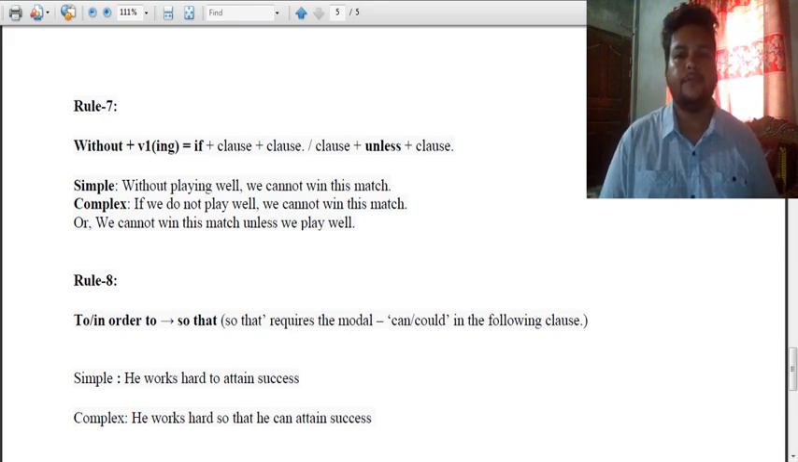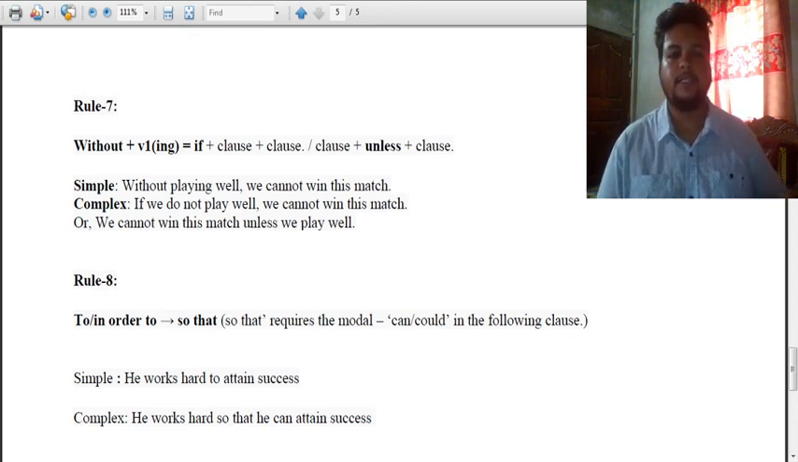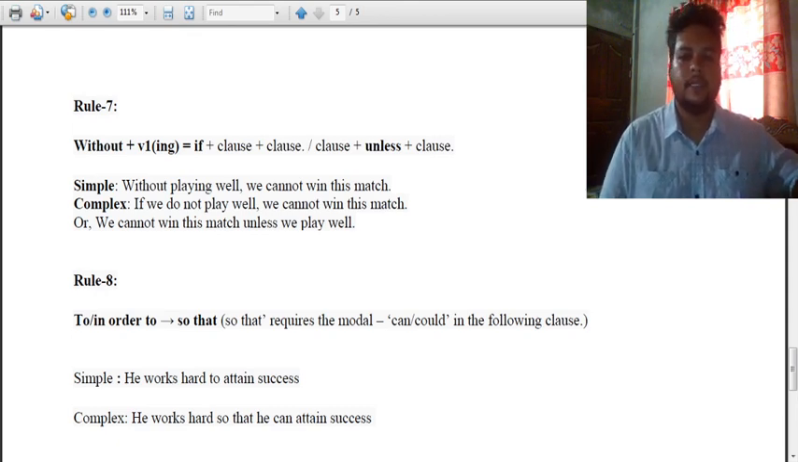And rule 8 says if you find to or in order to, you will take so that, and so that is followed by can or could. So he works hard to attain success, he works hard so that he can attain success. So that's all for today. Next class we'll do some exercises with this, and we'll talk about how to change from simple to complex.